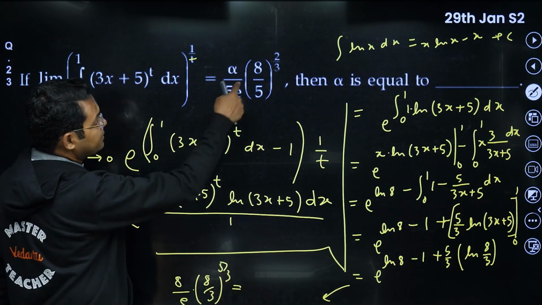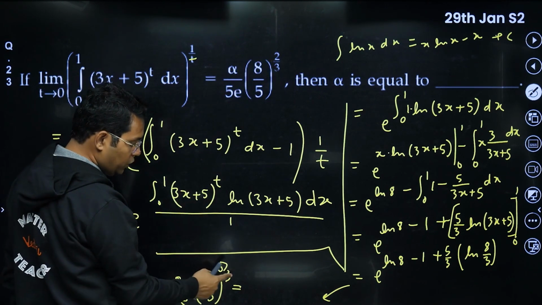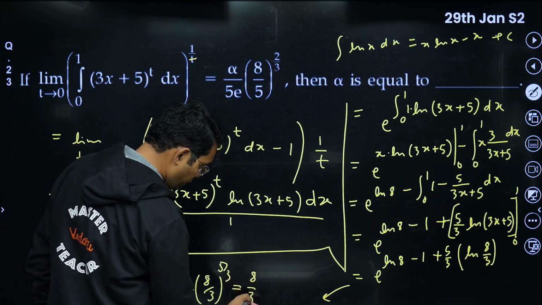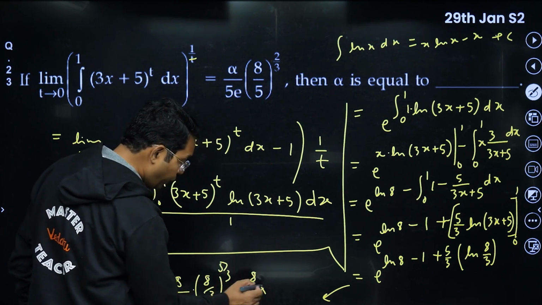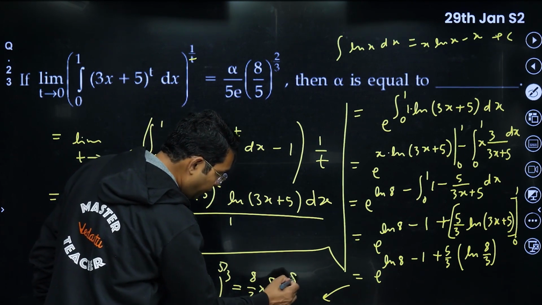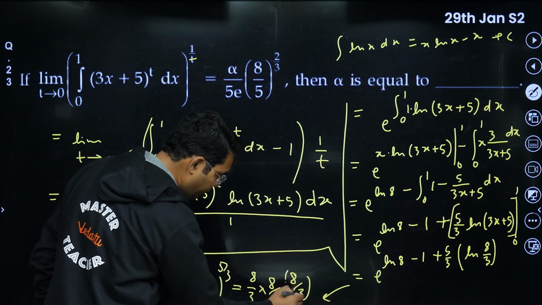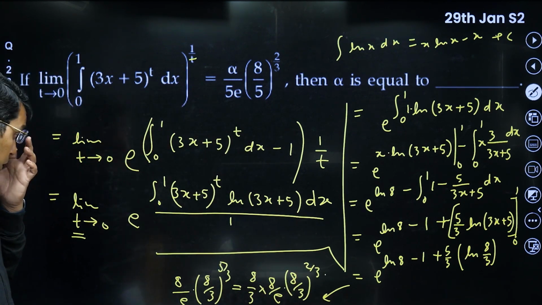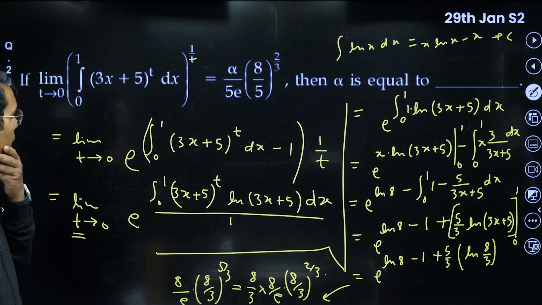Okay. Now they are asking 8 upon 5 to the power 2 by 3. So if I write 2 by 3 here, 8 upon 3 is released from here. 8 upon e was already there. So this thing will be 8 upon e into 8 upon 5 raised to the power 2 upon 3. Let us see if I am getting something similar to this or not. There was alpha upon 5e.